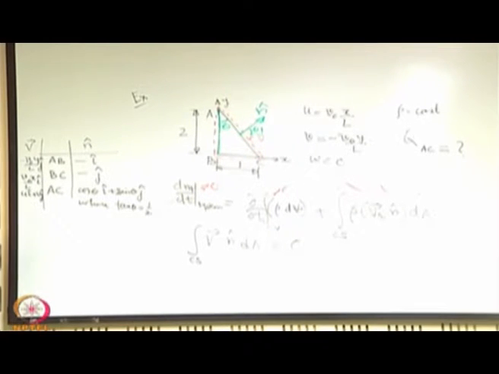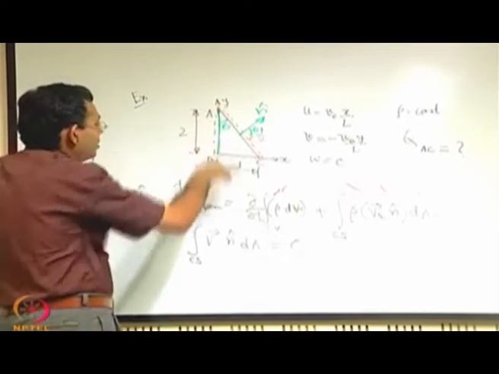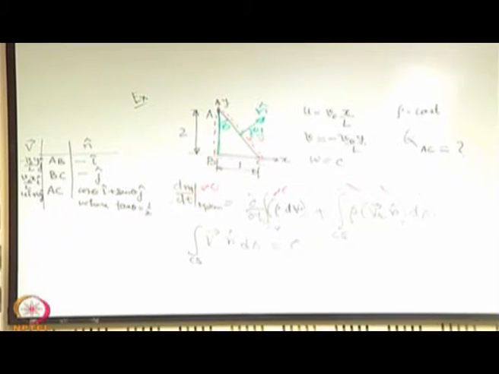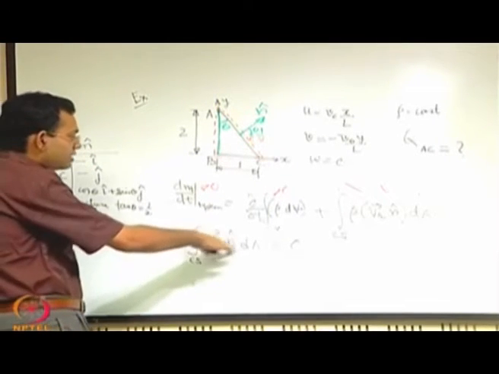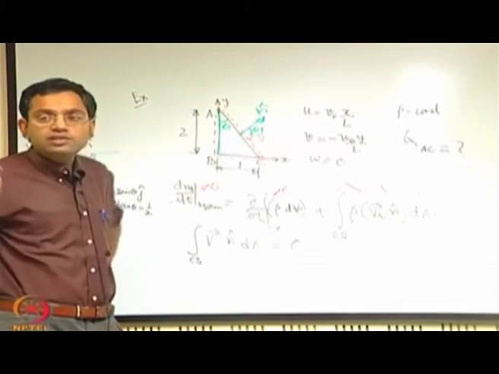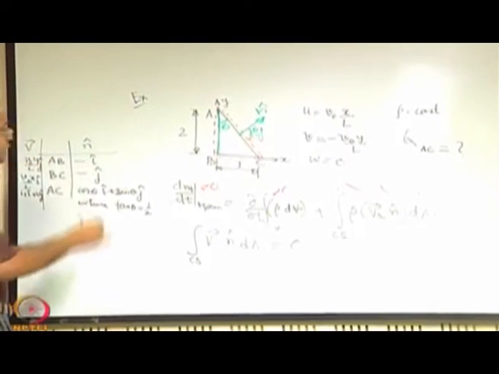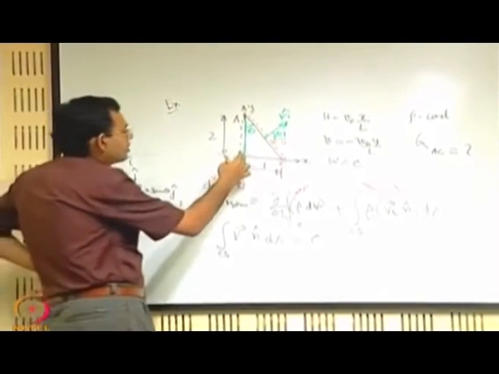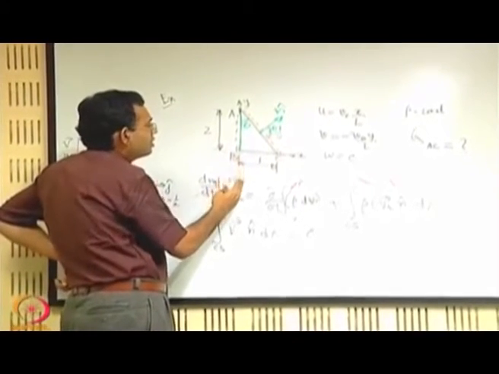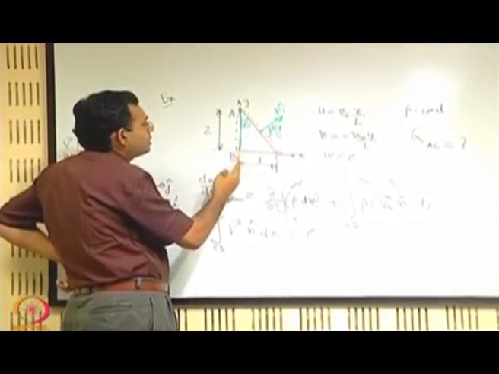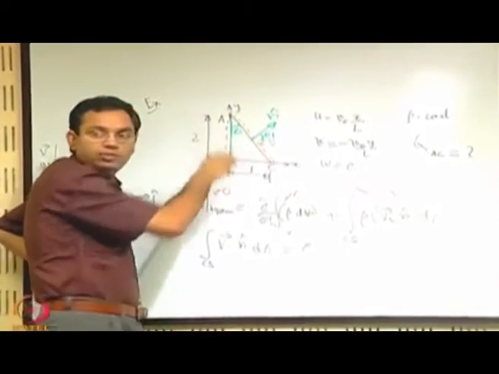So, let us start with AB. You can of course evaluate this, but let us not do that here. You see that the velocity along AB is oriented along AB, so there is no normal component of that.